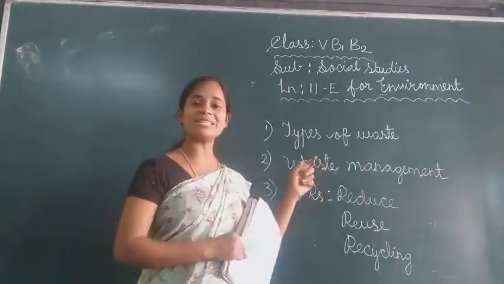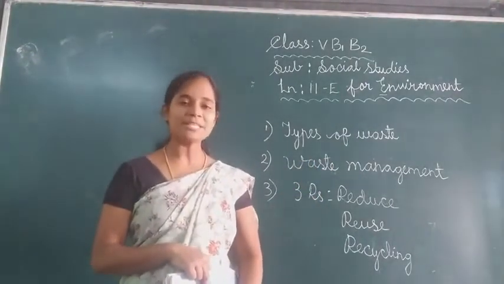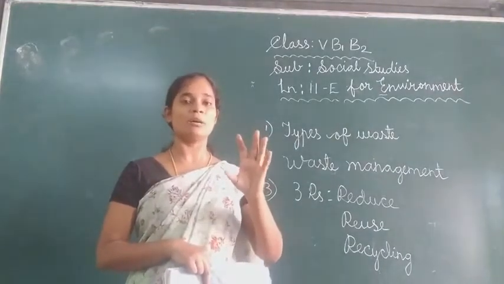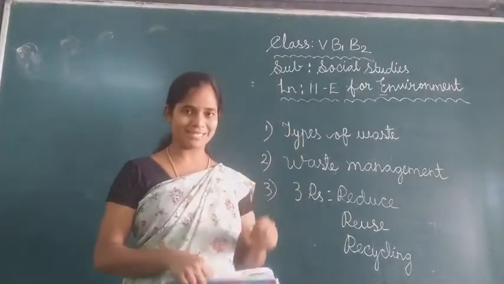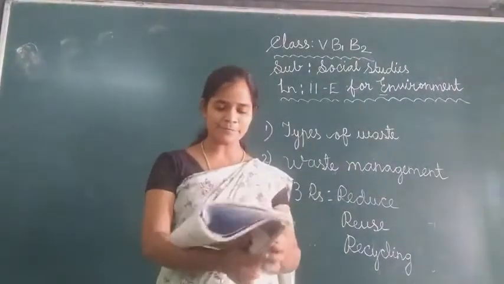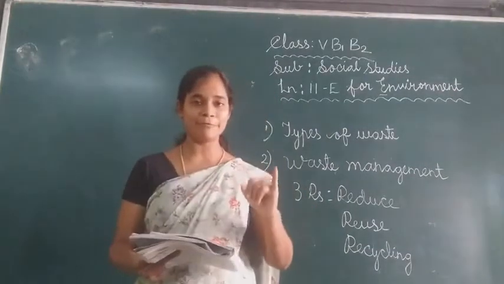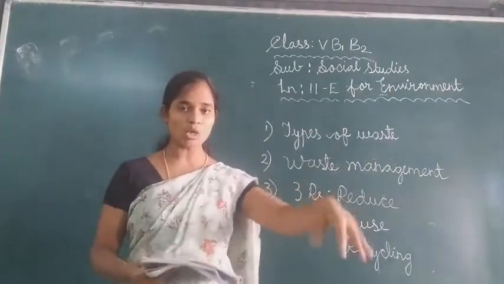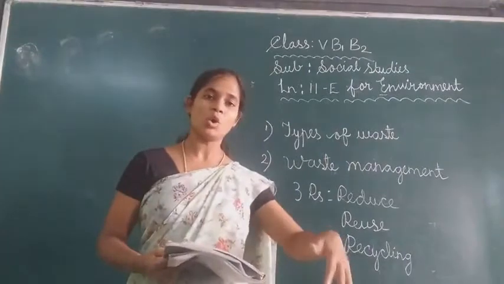Next one, waste management. What's the meaning of waste management? Waste management means the kinds of methods to throw the garbage. For example, how many kinds of waste management do we have? Landfills. Landfills means digging a hole in the ground, and then a deep hole will be there.